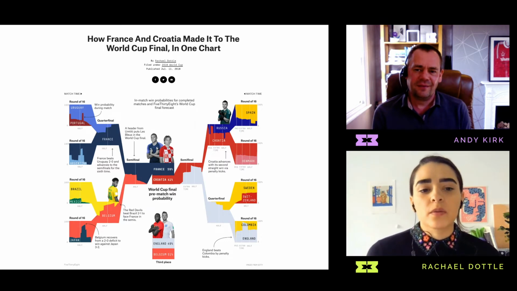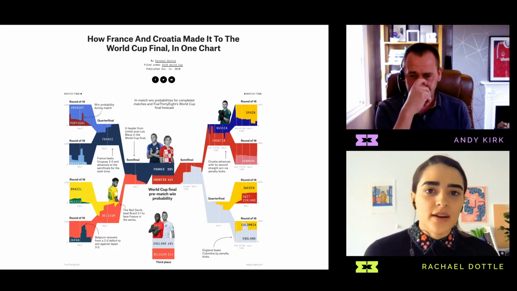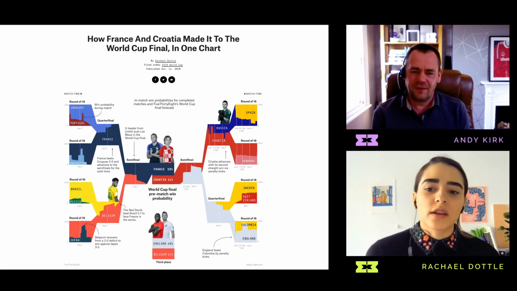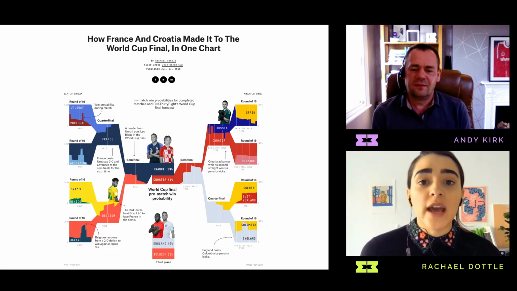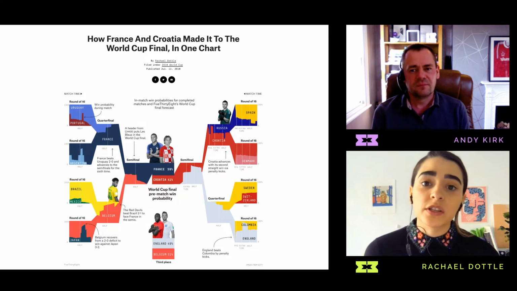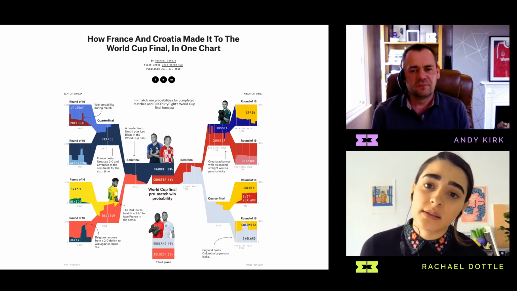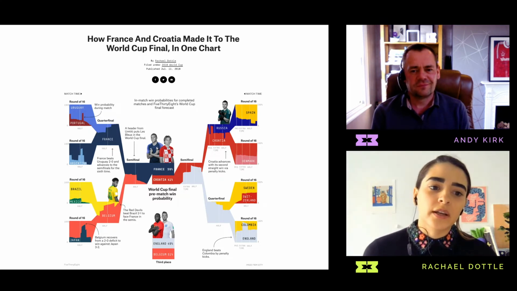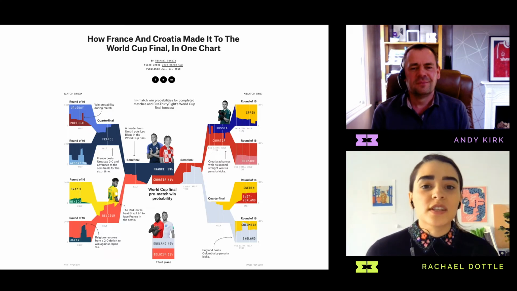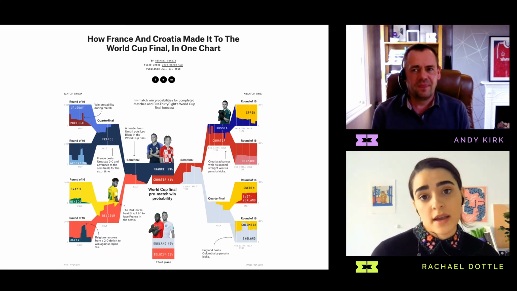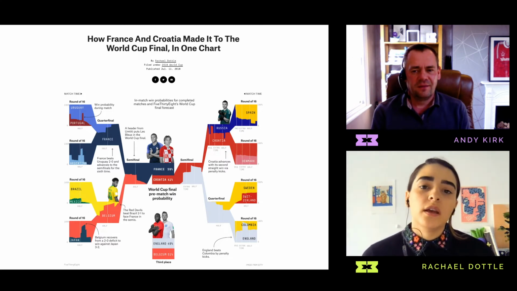I think I was coming up with ideas about how to summarize what had happened so far before the final. But to be honest, I was just looking at these area charts and staring at them and thinking, we already have a story here, and I don't have time to do all this extra work, and obviously the editors need time to look at it before it can be published, so I need to make space for the process. So I felt very constrained to use these area charts, and not in a bad way. I think that ended up making it what it is right now, which is a strong story, and I think it feels very emotional to me.